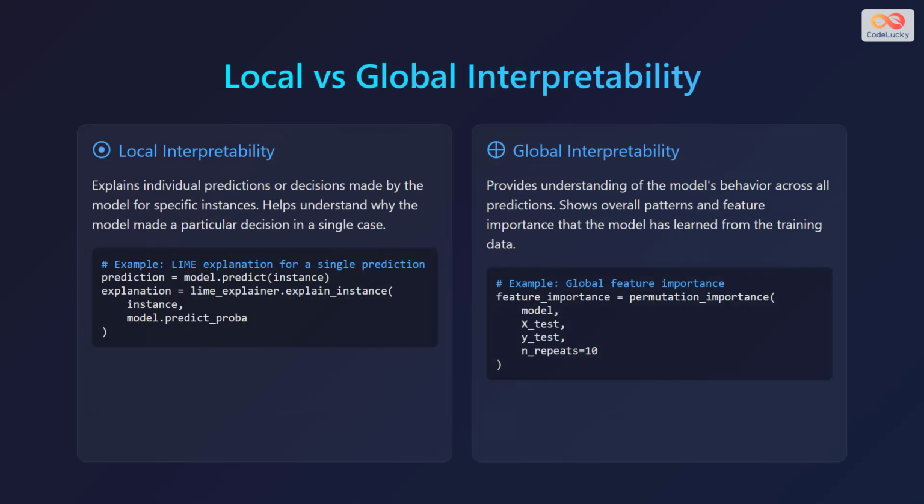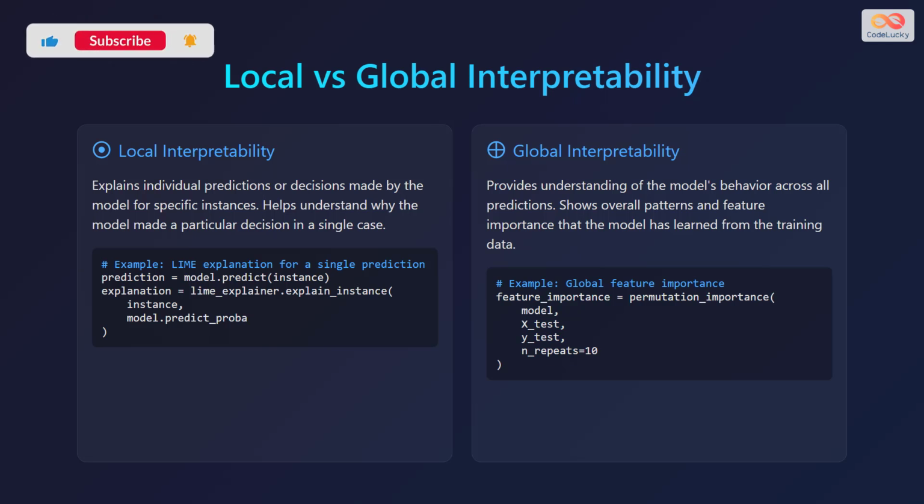There are two types of interpretability: local and global. Local interpretability explains individual predictions or decisions made by the model for specific instances. It helps us understand why the model made a particular decision in a single case. For example, the LIME explanation for a single prediction will look like this. Prediction is assigned to model.predict applied on instance. Explanation is assigned to LIME explainer.explain instance. Instance is passed, then model.predict_proba is passed.